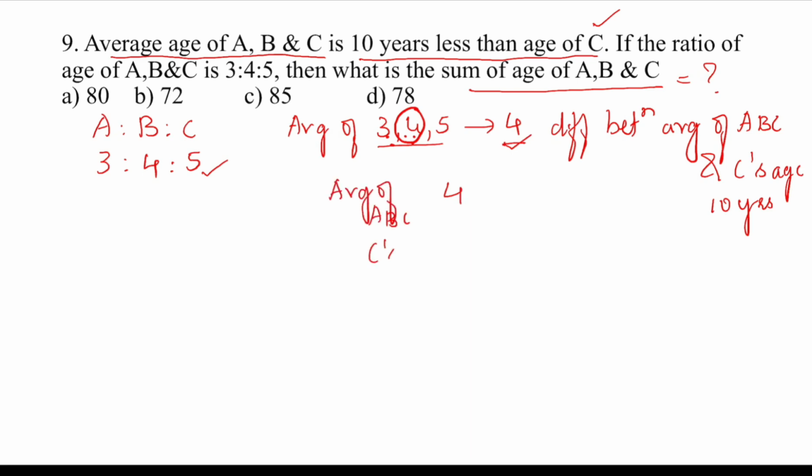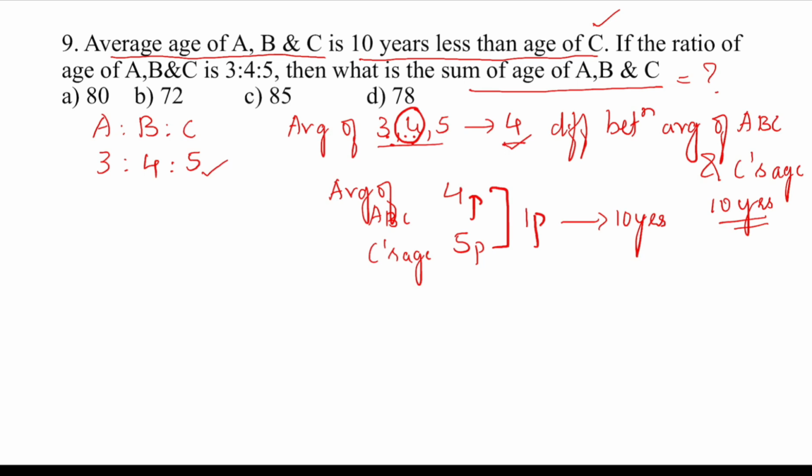And C's age is how much? 5 parts, isn't it? So the difference between them is 1 part, and the difference in years is how much? 10 years. So 1 part is 10 years. Directly I can say, if 1 part is 10 years, then we want the sum of the ages of A, B